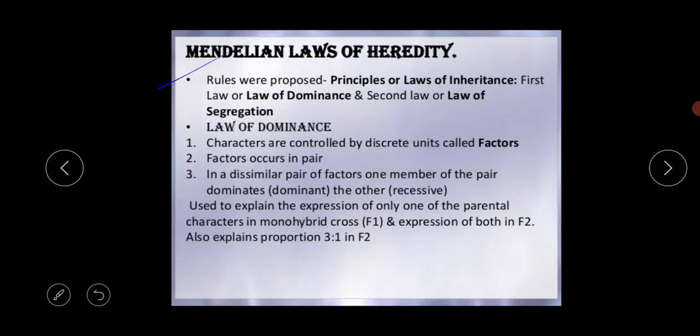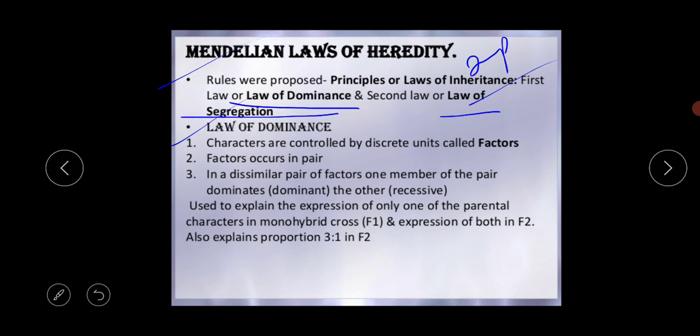Next thing is Mendel's laws of heredity. This is the inference of the experiment. These rules were proposed as the principles or laws of inheritance. The first law is the law of dominance, and the second law is the law of segregation. This law is very important for your exam, so please go through it properly.